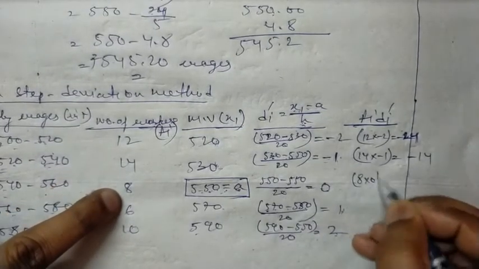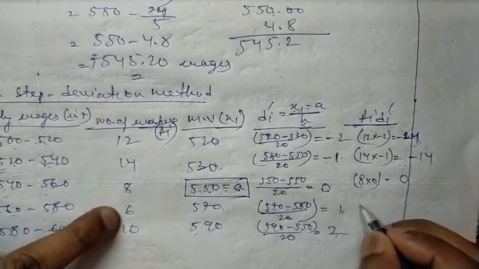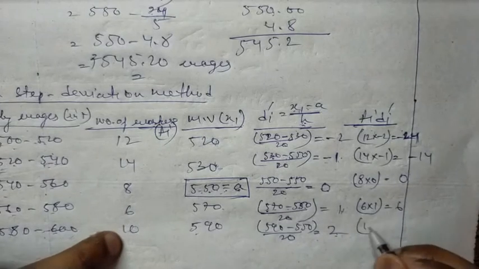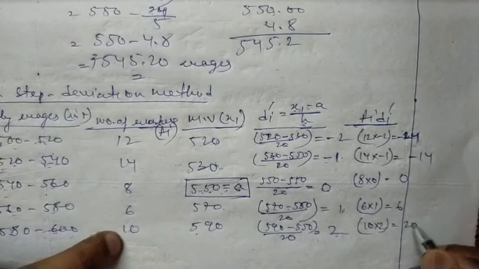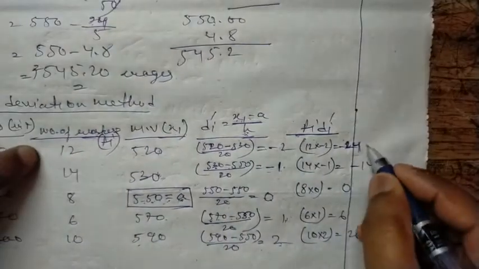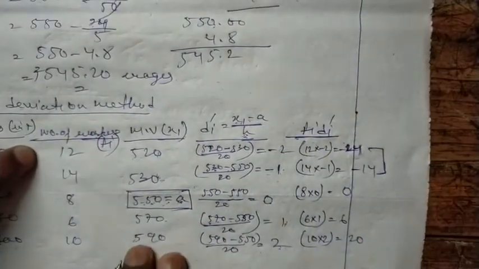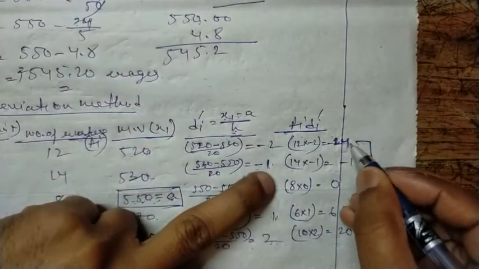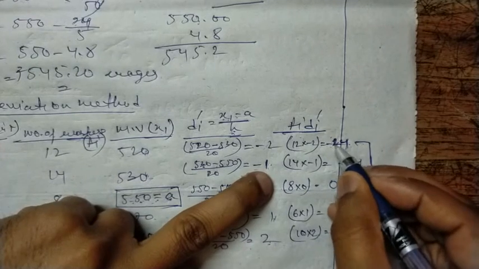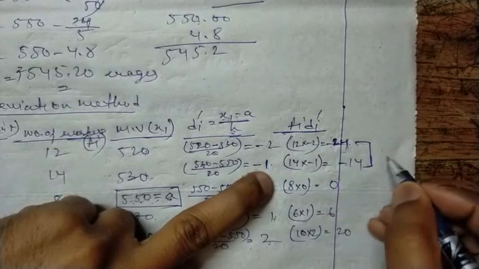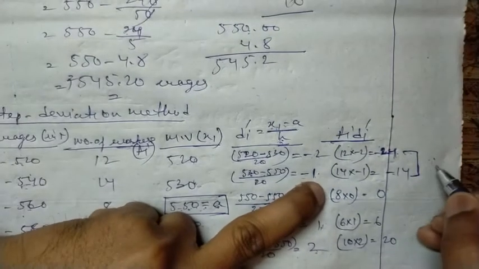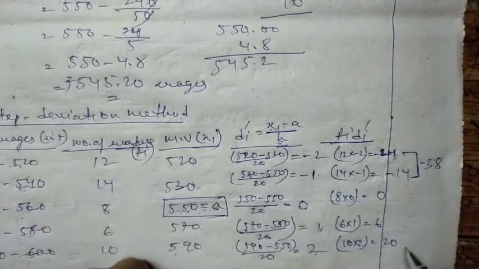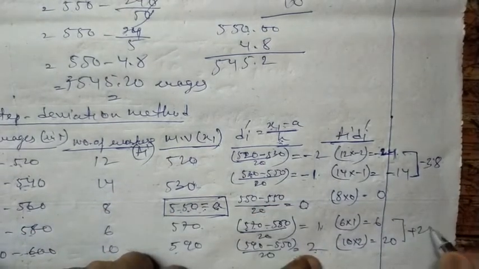Again 8 into 0 gives 0. Again 6 into 1 gives 6, and 10 into 2 gives 20. How do I get this total? Here minus 24 and minus 14 give minus 38, and the positives give 26.